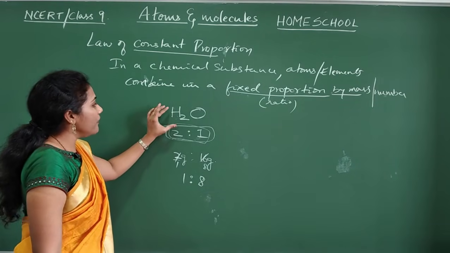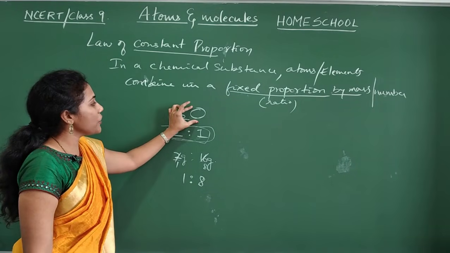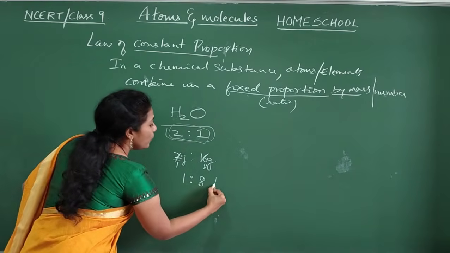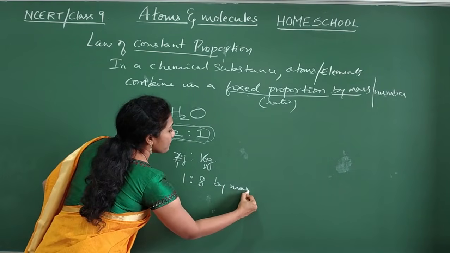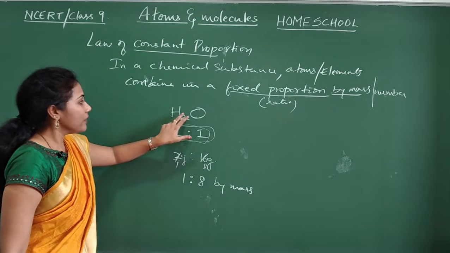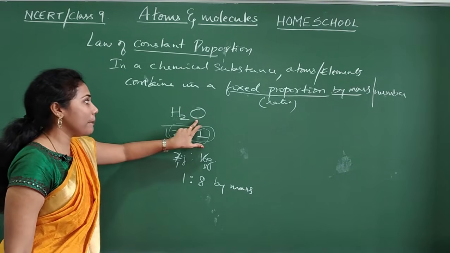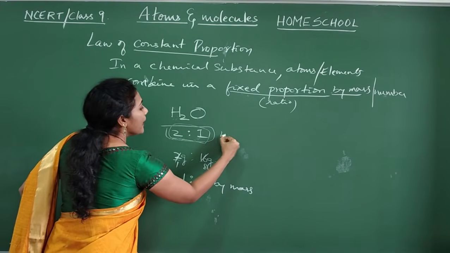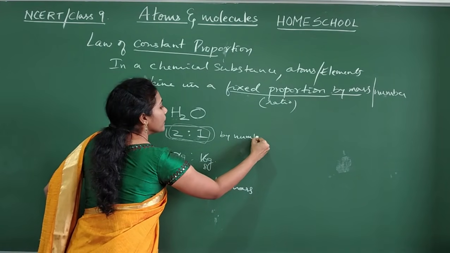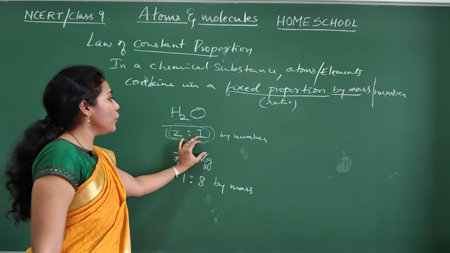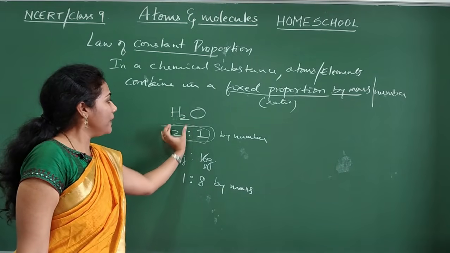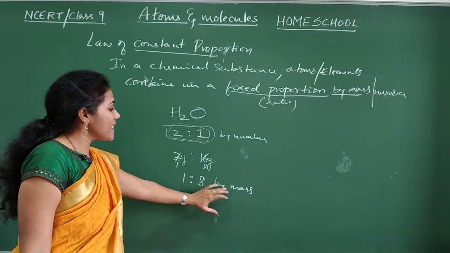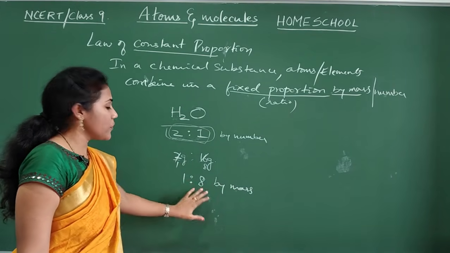So always hydrogen and oxygen will combine in a ratio of 1:8 by mass. If you take the number, 2 hydrogen atoms combine with one oxygen atom, 2:1 by number. If you take the ratio with respect to number, it is 2:1. If you take the ratio with respect to mass, it is 1:8.